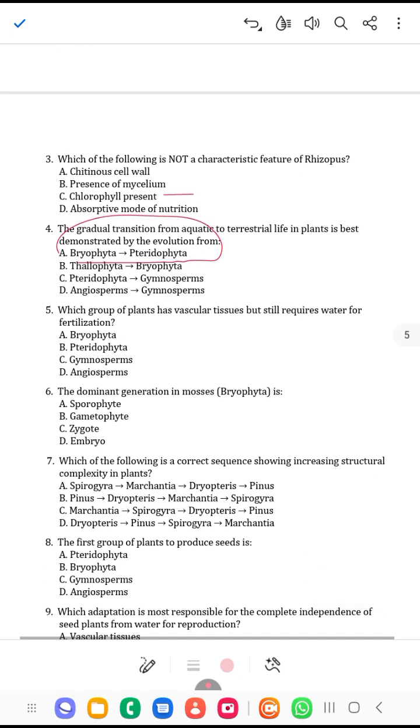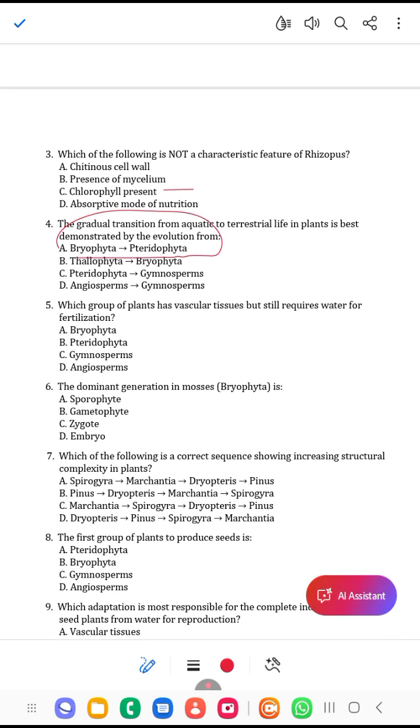Which group of plants has vascular tissue but still requires water for fertilization? That is pteridophyta. The dominant generation in most bryophytes: we have the two generations, the sporophyte and the gametophyte. So the answer is sporophyte. They reproduce by spores.